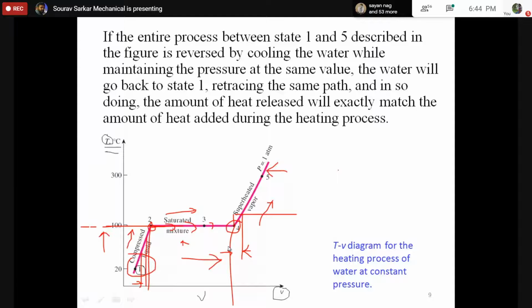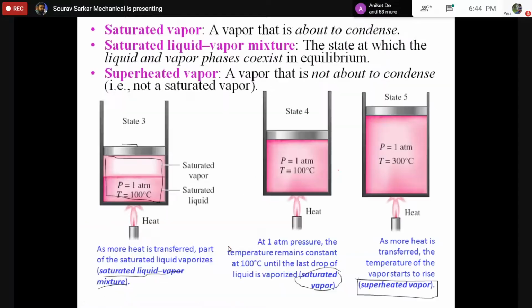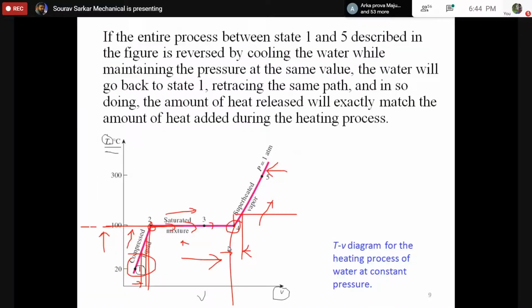Now, if I repeat this experiment for a different pressure, just like what I have done, I simply put one weight over this and repeat the experiment. So what is going to happen? What is your expectation?